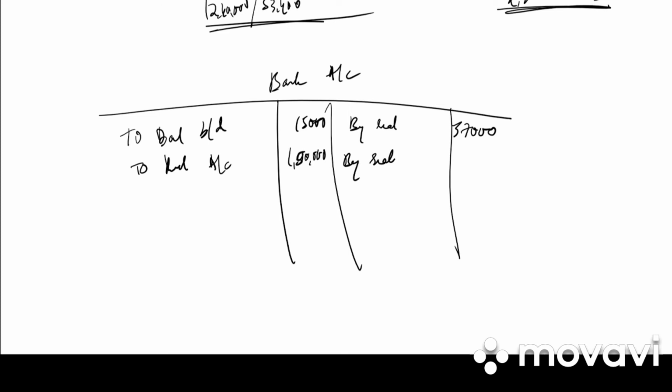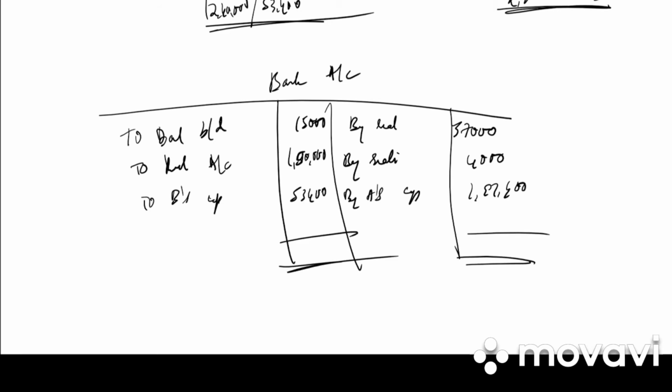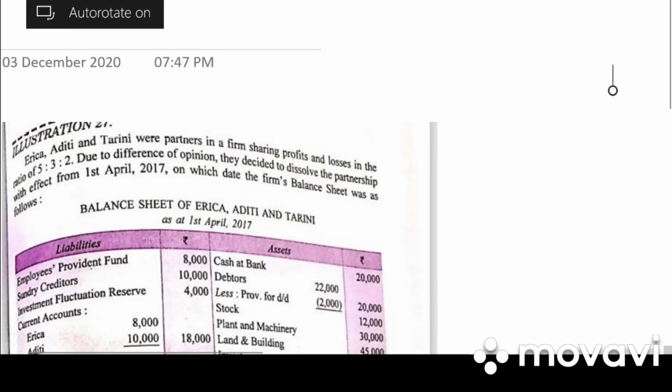By realization in bracket expenses 4,000. By A's capital 1,97,400. To B's capital account 53,400. So what is the total? 2,58,400. Clear?